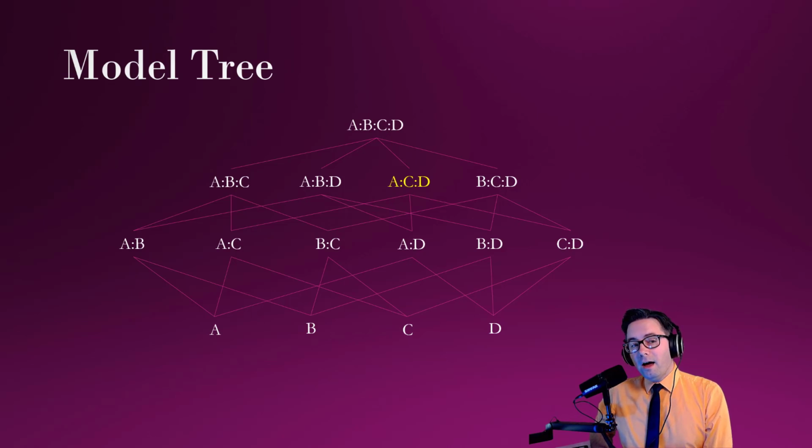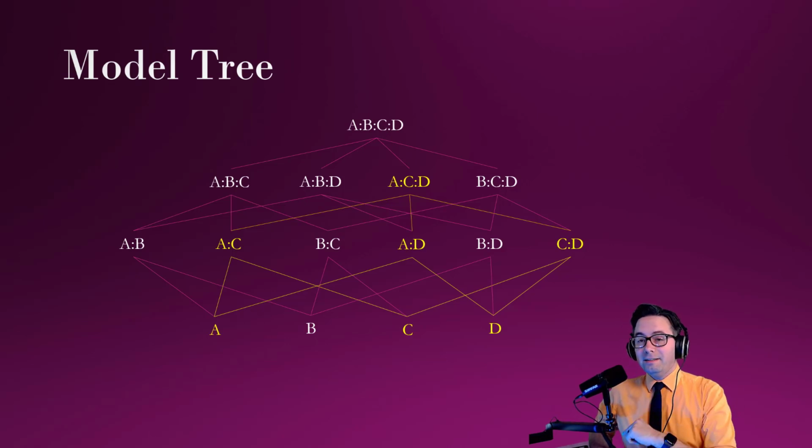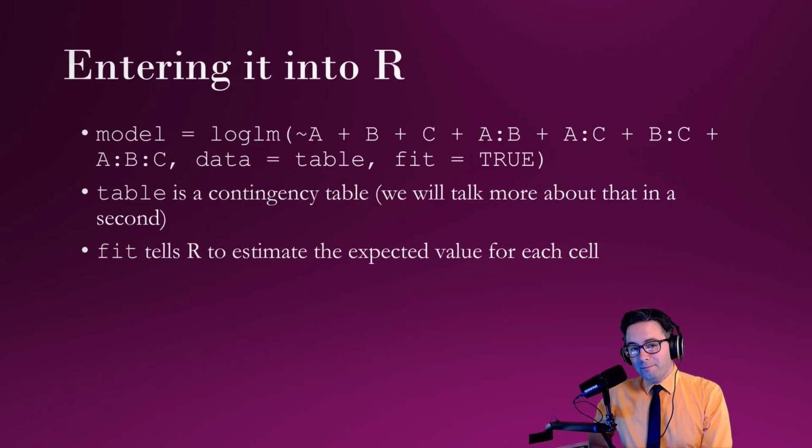So we have AC, AD, and CD, as well as the individuals below it. We need to make sure we include in our model ACD, AC, AD, CD, A, C, and D. Actually, I'm going to put that in reverse order in the model. So it's A, C, and D, AC, AD, CD, and ACD. Okay. Here's what it looks like. Notice it kind of goes to the next line. And I did say ACD, and I'll give an example of that in a moment.